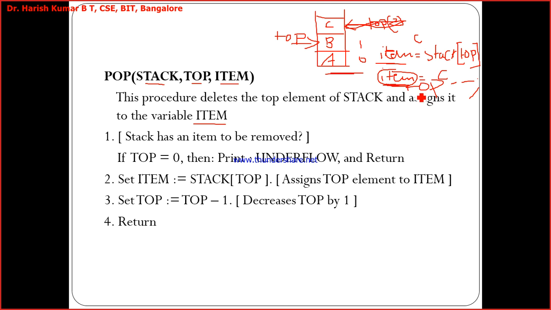Now I got to do this: item is equal to stack of top. Before I decrement the top, I got to do this: item is equal to stack of top. Hope you understood. What will happen if I decrement and then I try to do item is equal to stack of top? It'll show B. It will show B, but you're not popping B. What you're popping is C. Understood? First you got to assign it and then go for decrementing the top.